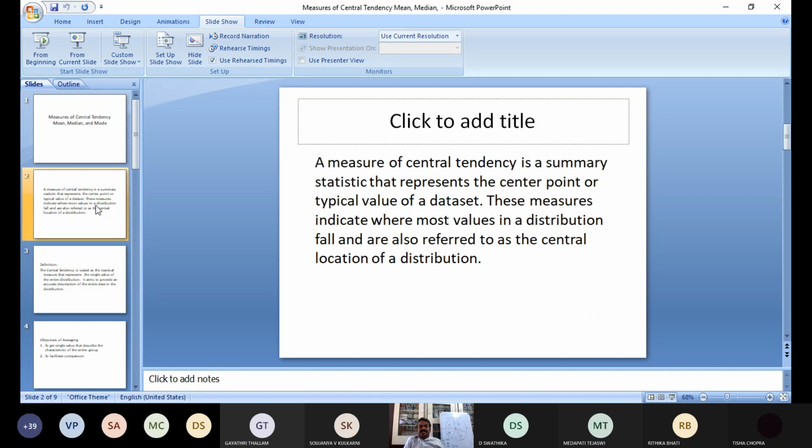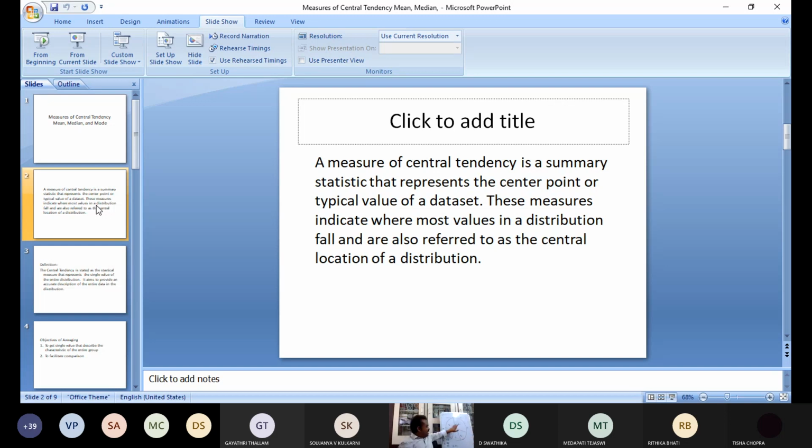Measures of central tendency are nothing but a summary statistic that represents the center point. These measures indicate where most values in a distribution fall, and are also referred to as the central location of the distribution.